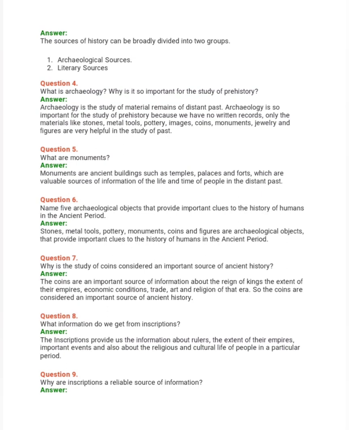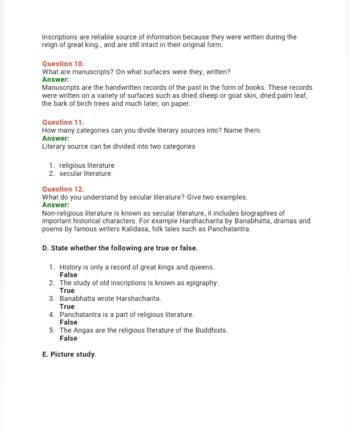Question number 9. Why are inscriptions a reliable source of information? Answer. Inscriptions are a reliable source of information because they were written during the reign of great kings and are still intact in their original form. Question 10. What are manuscripts? On what surfaces were they written? Answer. Manuscripts are the handwritten records of the past in the form of books. These records were written on a variety of surfaces such as dried sheep or goat skin, dried palm leaf, the bark of birch trees, and much later on paper.